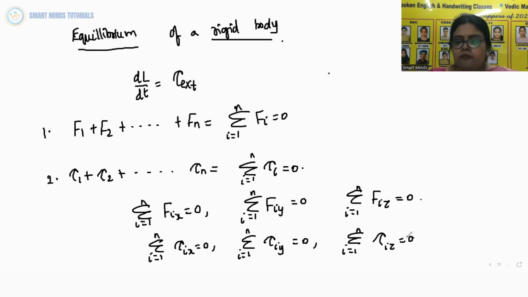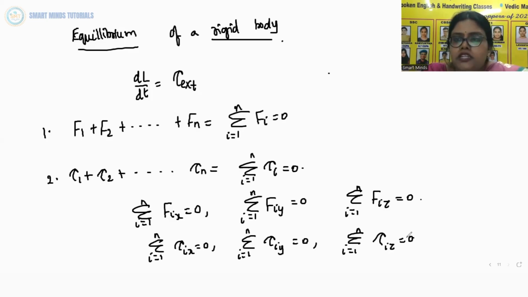In a number of problems, all the forces acting on the body are coplanar. Then we need only 3 conditions to be satisfied for mechanical equilibrium. 2 of these conditions correspond to translational equilibrium. So the sum of the components of the forces along any two perpendicular axes in the plane must be 0.